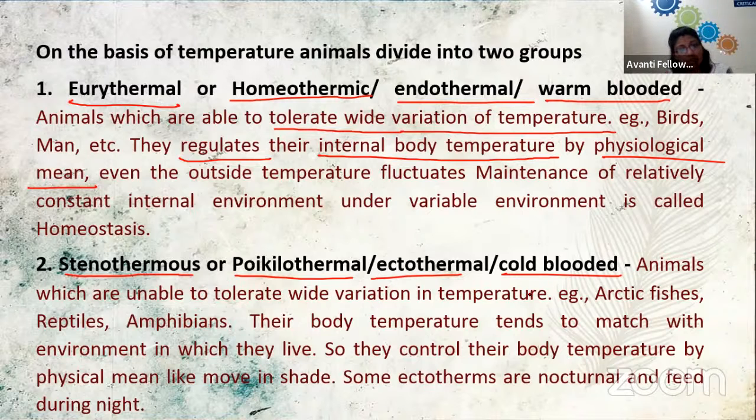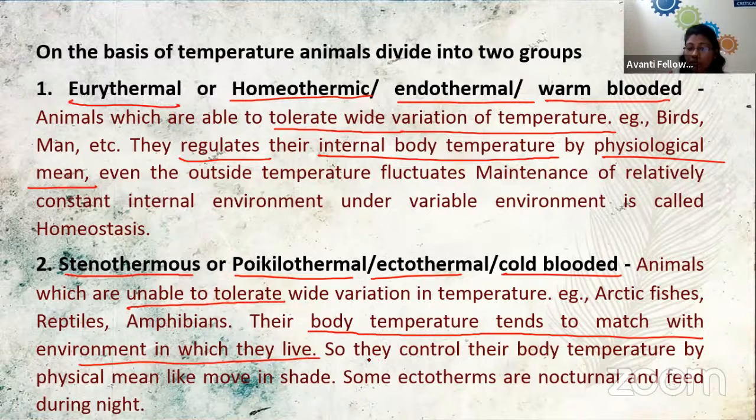When the temperature increases, their body temperature also increases. When temperature decreases, their body temperature also decreases. So they can decrease and increase their body temperature to a particular limit, but when the temperature starts increasing and decreasing in a wide range, then they are unable to tolerate it. Now they tend to match the environment in which they live, so they control their body temperature by physical means.